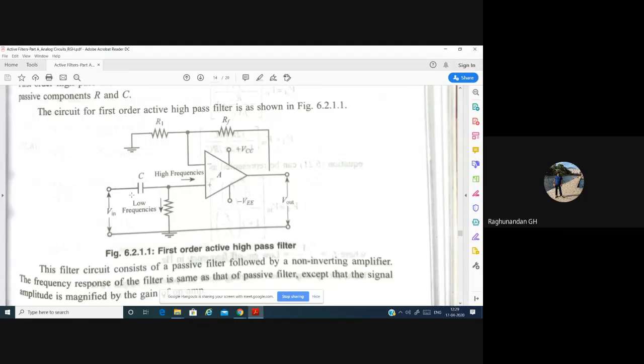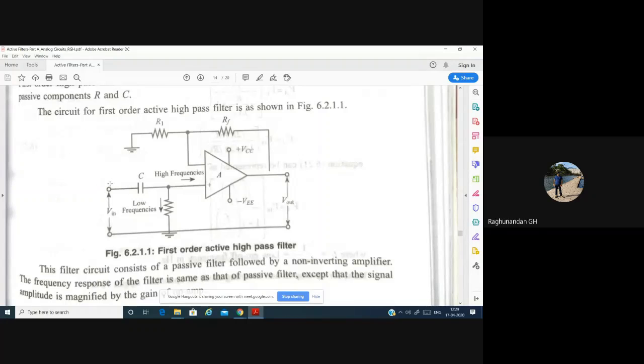Sir, until the cutoff frequency is reached, the reactance of the capacitor will be high. Is it the reason, sir? Yeah, that is the reason actually. But here we are talking about high frequency. I'm just asking how this capacitor is going to behave for high frequencies. The reactance should be low because it is inversely proportional to frequency.